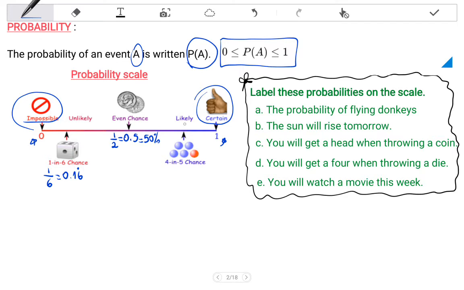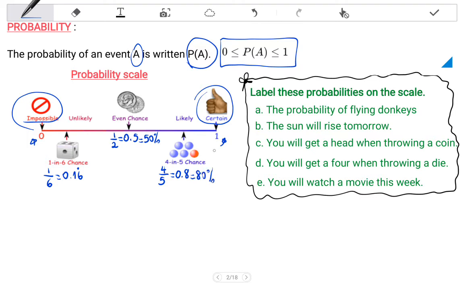For an event likely to happen, a 4 in 5 chance here can be represented by 4 over 5 as a fraction, as a decimal it is 0.8, and as a percentage it is 80%.